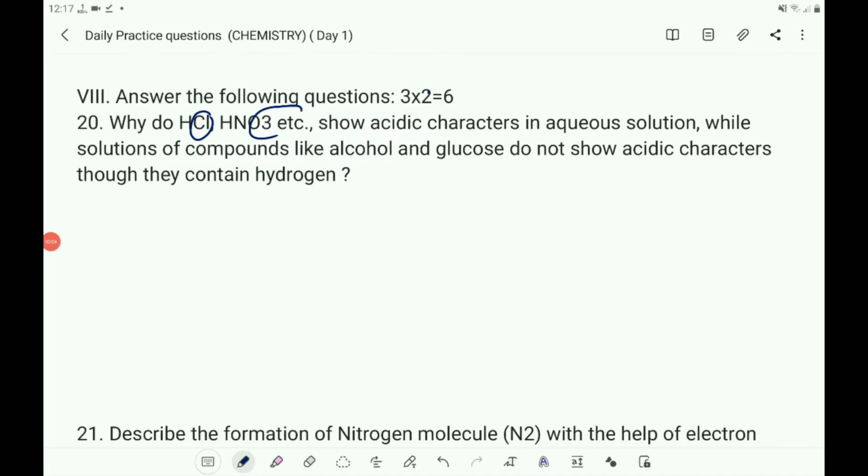HCl, HNO3 etc. generate H plus ions in water, while alcohol and glucose do not generate H plus ions in aqueous solution. So they do not show acidic character. So you write that.